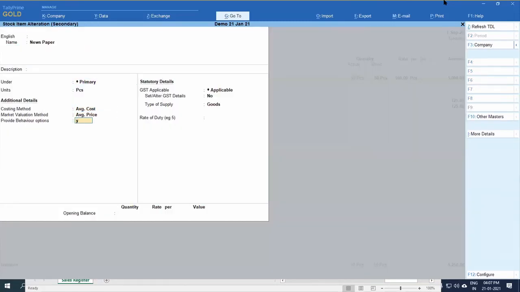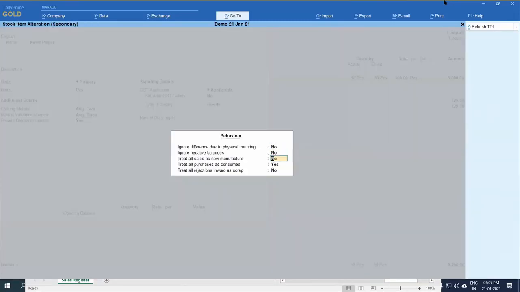In the sale case, treat all sales as new manufactured. Suppose you have received oil barrels. Oil barrels are now empty. Oil is consumed, sold. Now you are going to sell empty barrels. What happens? Empty barrel stock will always be negative in your case because it is not purchased. So put here also yes. Tally will automatically treat that sale as new manufactured without passing any new entry. This is again the magic of Tally.